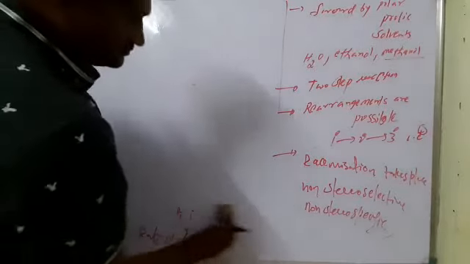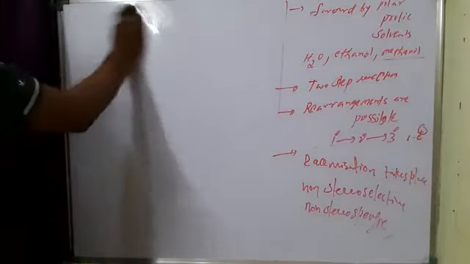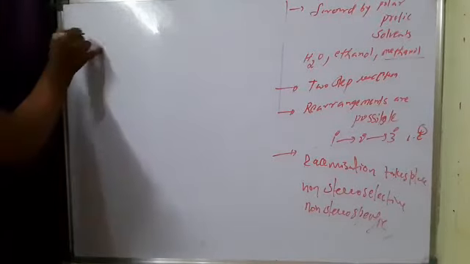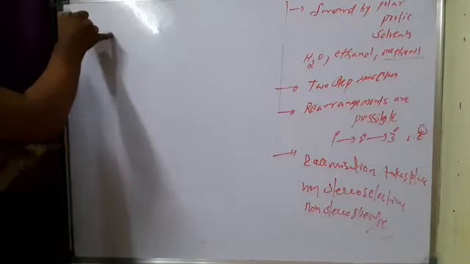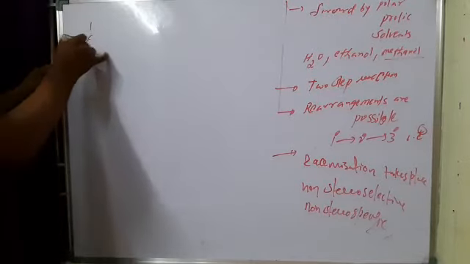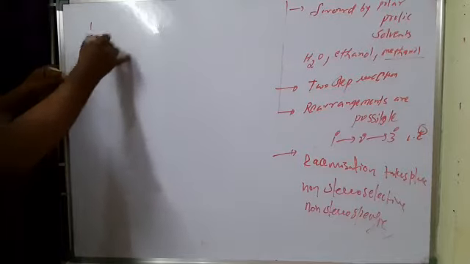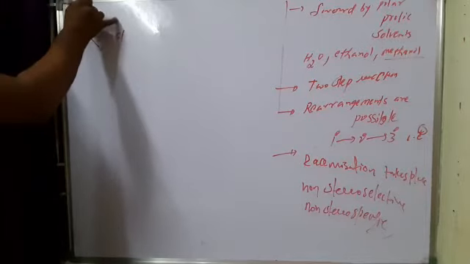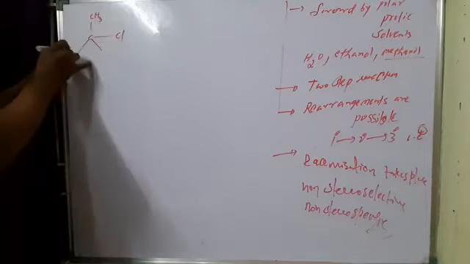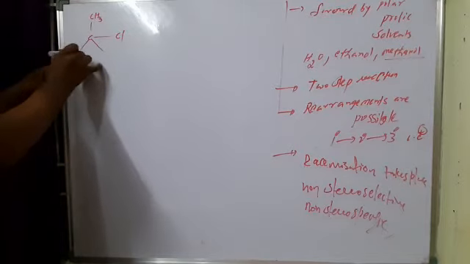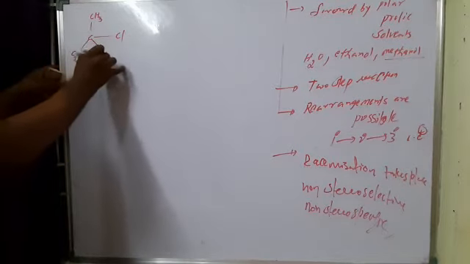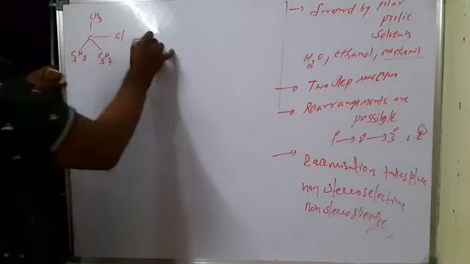Now, let us see a real example and the stereochemistry. This is the compound I am taking, with CH3, C2H5 and C3H7 on the carbon.